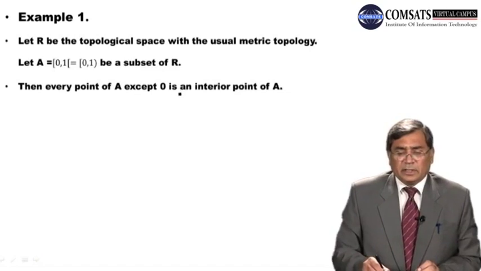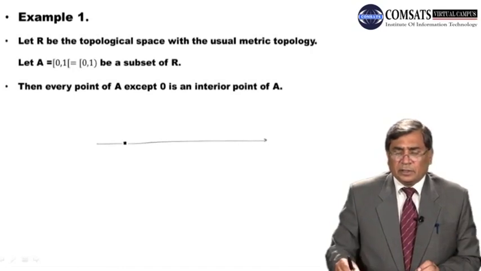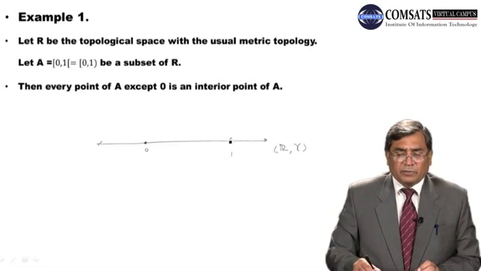Dear students, here we have R with usual topology tau. Here we have point 0. Here somewhere we have 1. I just take the open circle over here because the set which we are considering, 0 is part and 1 is not part of our set.